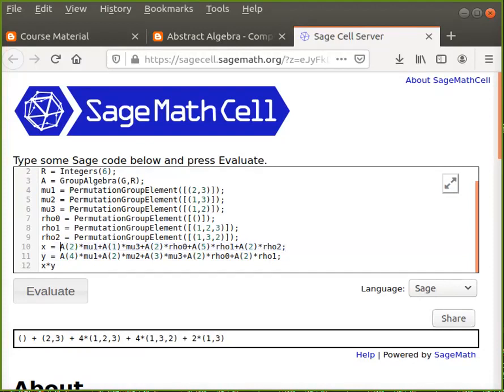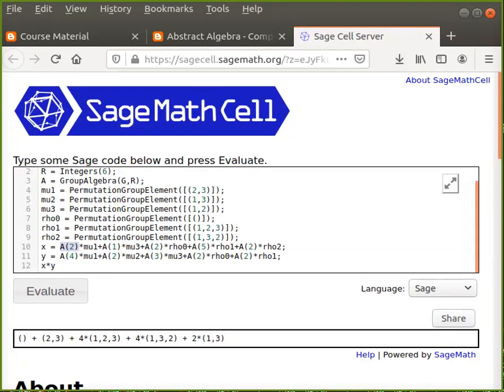A of 2 is a way of writing 2. In this SageMath, it has some rules. Depending on that rule, using this group algebra, I have defined a group algebra A, and A of 2 will give an element which I can operate easily. Therefore, I am using this element. I am not going to explain much more. So we can read this as 2 into mu1, 1 into mu3, 2 into rho naught, 5 into rho 1, and 2 into rho 2.